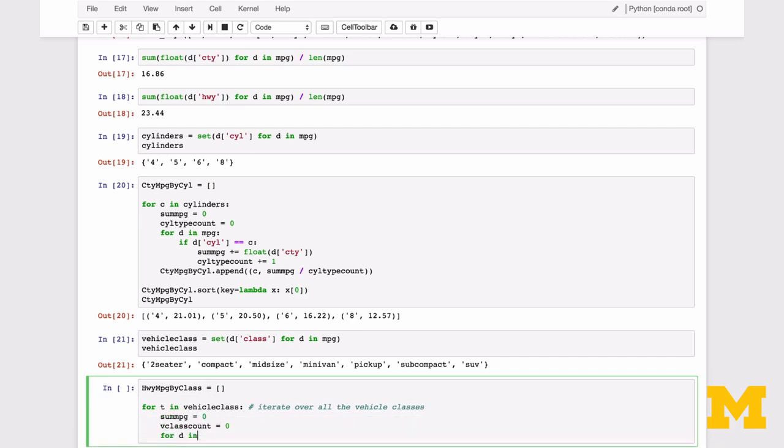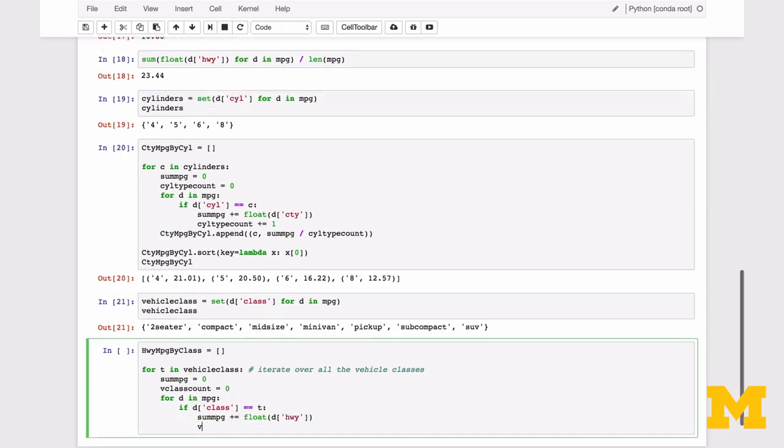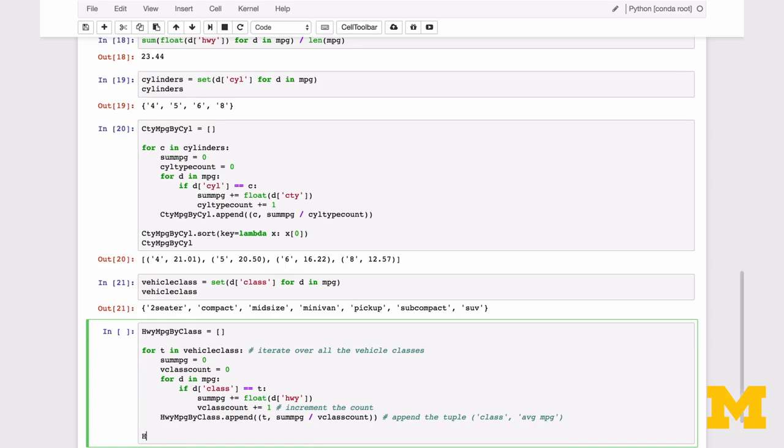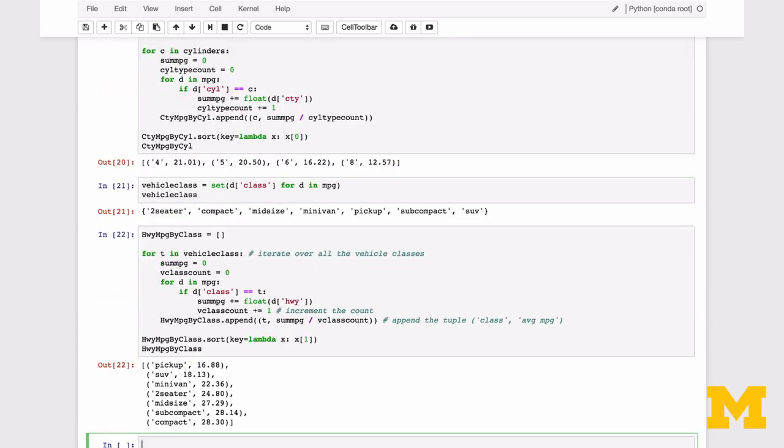If the vehicle class for the dictionary matches the vehicle class we're computing the average highway MPG for, we add the value to our total and increment the count. Then we perform the average calculation and append it to our list. This time, let's sort our list from lowest MPG to highest. Looks like the pickup had the worst fuel economy and the compact had the best.